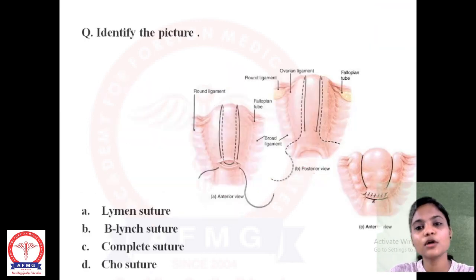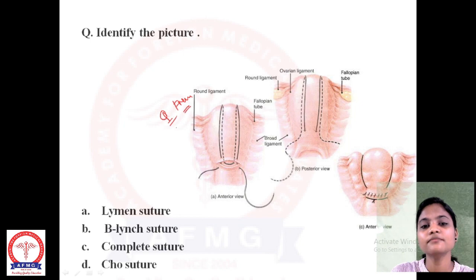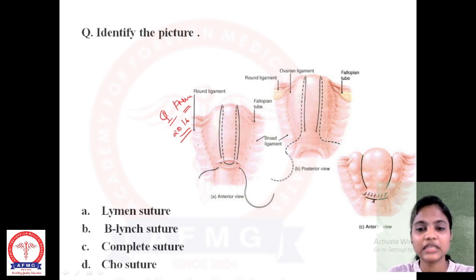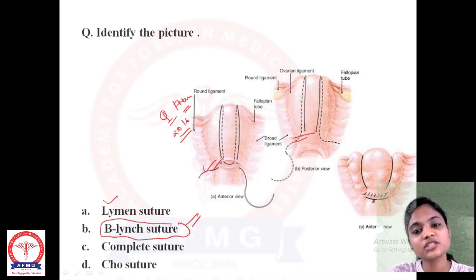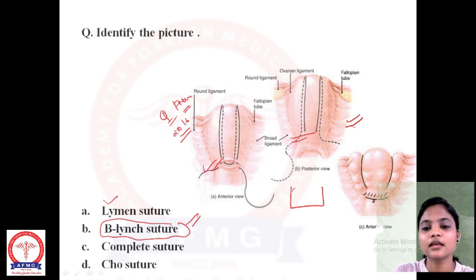The next question is a very small question, just to make you aware. It was asked in the FMGE 2016 itself. This picture has been given. What does this picture show? This is the anterior part. It is a kind of suture, yes, we know. But what kind of suture is this? This is a B-Lynch suture, right? In an anterior division, if they give an image, you are supposed to find it. And if they have given a posterior part, then also you have to find what the suture is. It was like this, so we are calling it a B-shaped or B-Lynch suture.